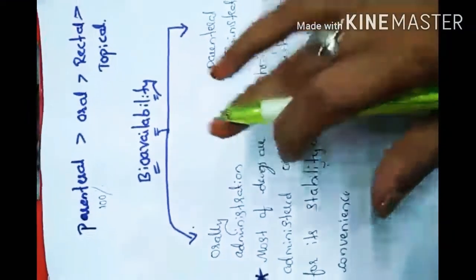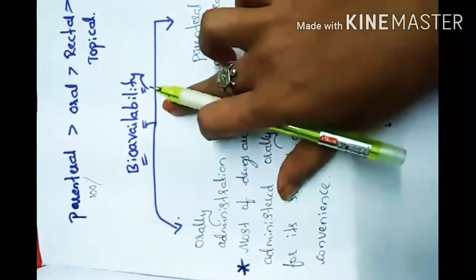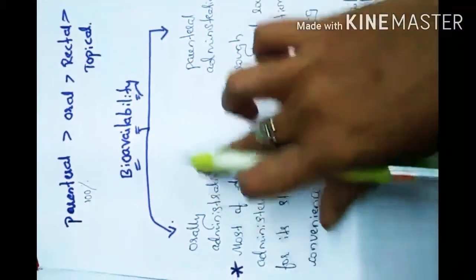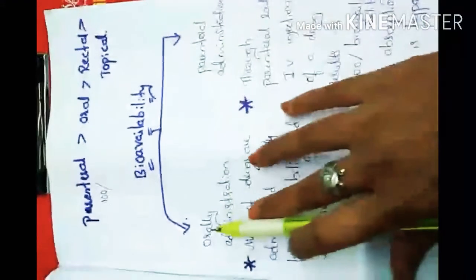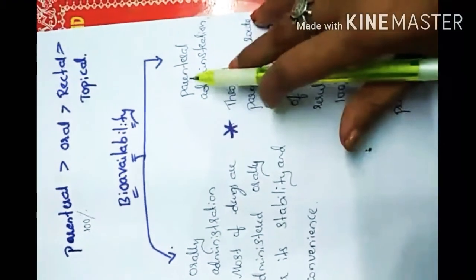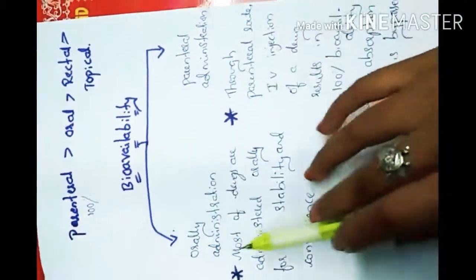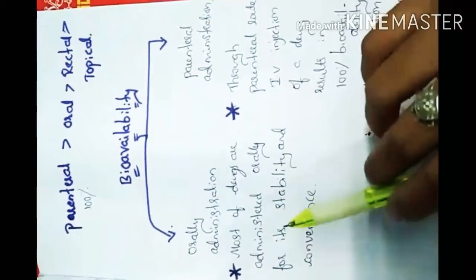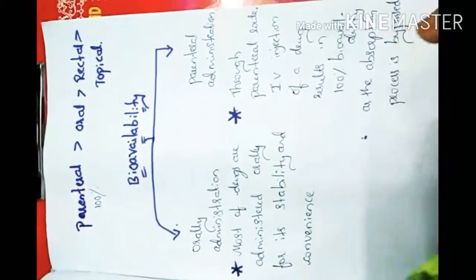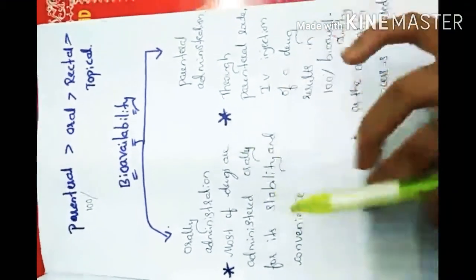bioavailability takes place. Here bioavailability occurs in two administration forms, that is oral administration and parenteral administration. Most drugs are administered orally because of stability and convenience.